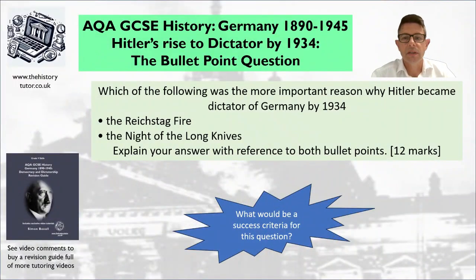Okay, so here's our question. It's a bullet point question. As I said, question number 6. Which of the following was the most important reason why Hitler became dictator of Germany by 1934? Was it the Reichstag fire? Was it the Night of the Long Knives? Explain your answer with reference to both bullet points, 12 marks.